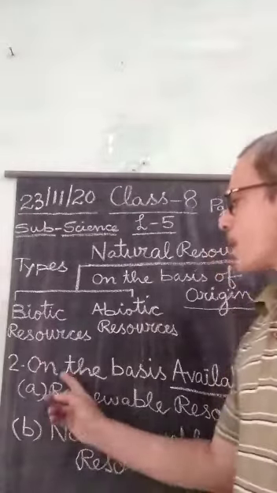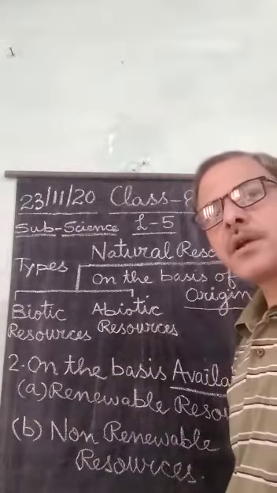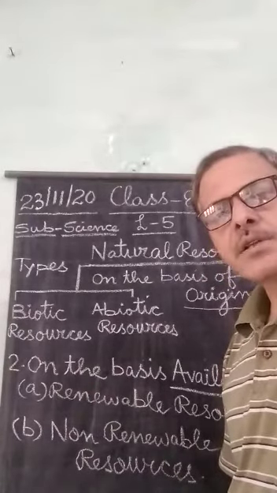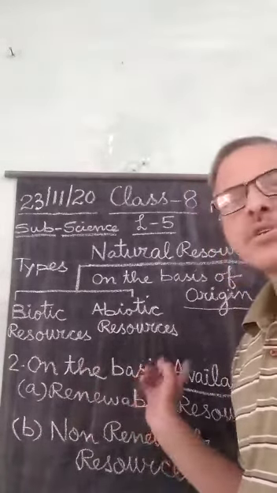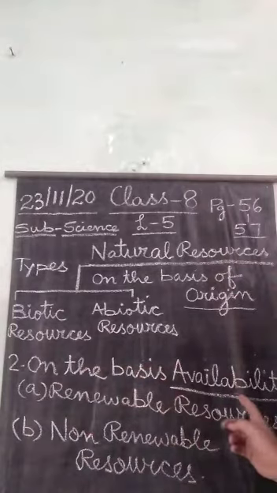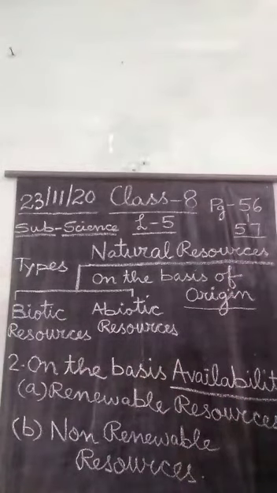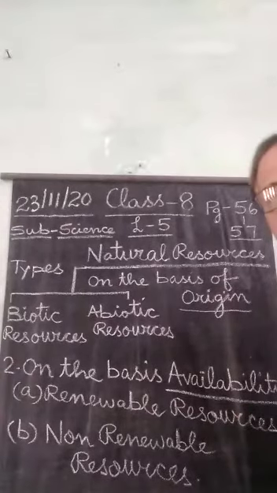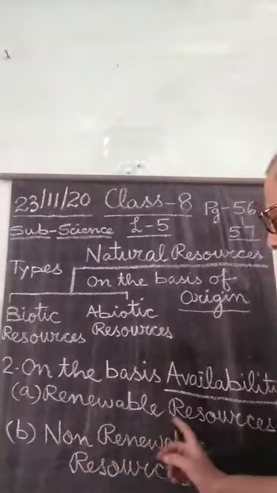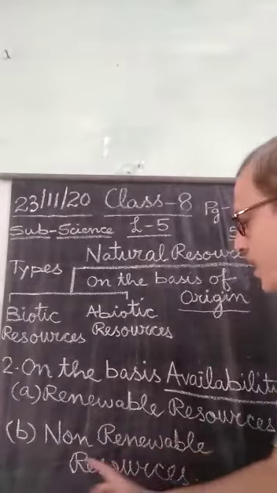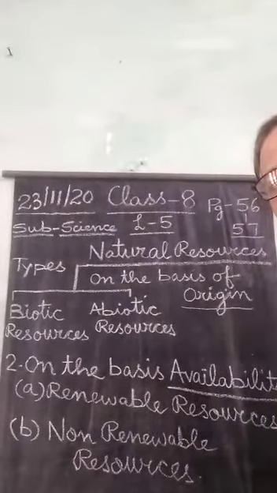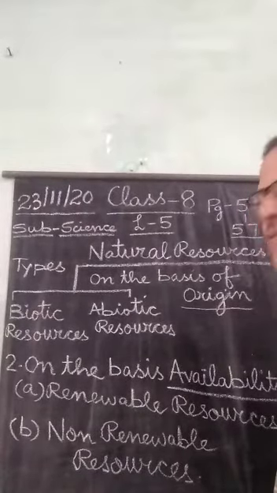The second method on the basis of which natural resources are classified is on the basis of their availability. On the basis of availability, natural resources are classified into two types: the first is renewable resources, and the second is non-renewable resources. Now you understand the difference between renewable and non-renewable resources.